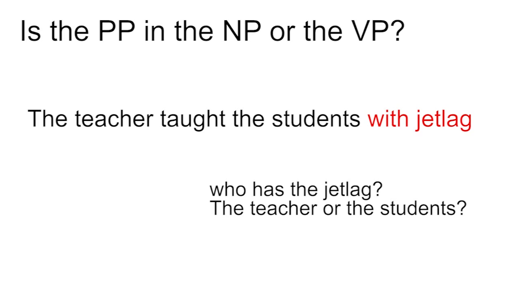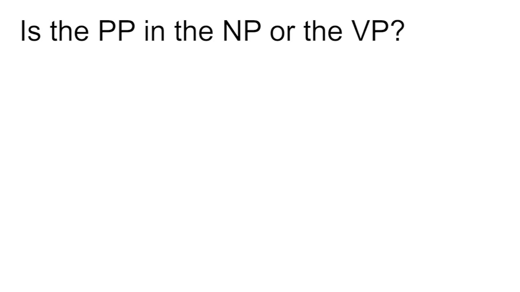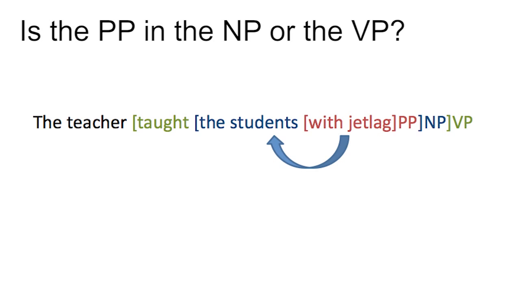It comes from the fact that the prepositional phrase with jet lag can be interpreted either as a post-modifier in the verb phrase or as a post-modifier in the noun phrase whose head is students. If it's a post-modifier in the noun phrase, then the object of the verb is the students with jet lag. That is, the students have jet lag. With jet lag is inside the noun phrase, modifying the head noun students.